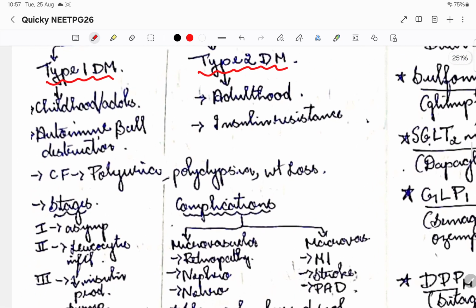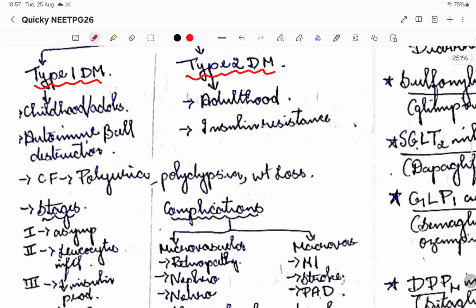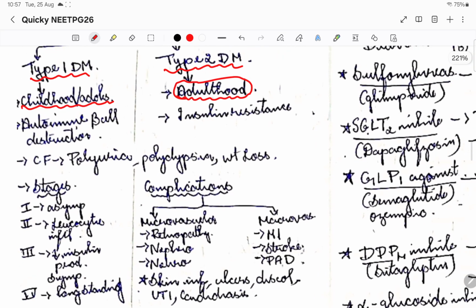Type 1 is most common in childhood and adolescence, whereas type 2 is in adulthood. Coming to type 1 diabetes mellitus, the pathogenesis is basically autoimmune destruction of the beta cells.